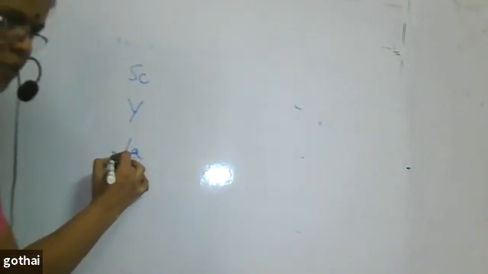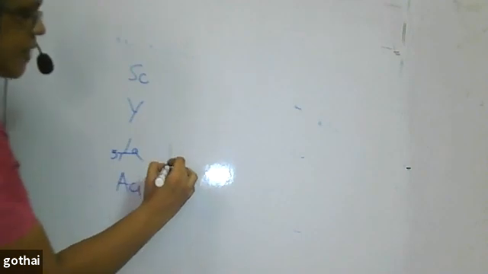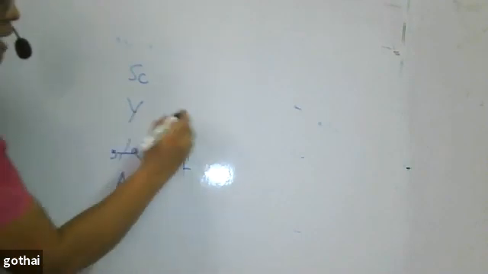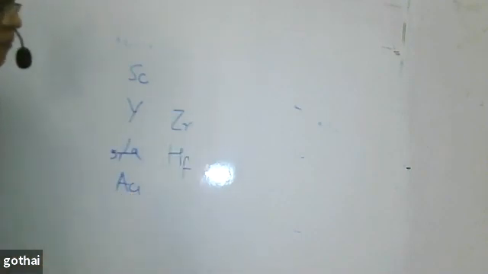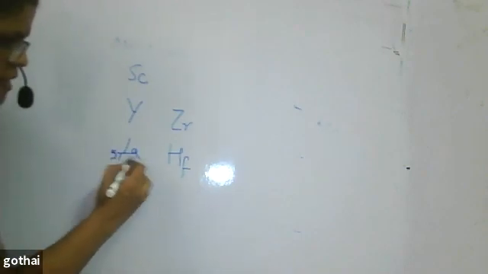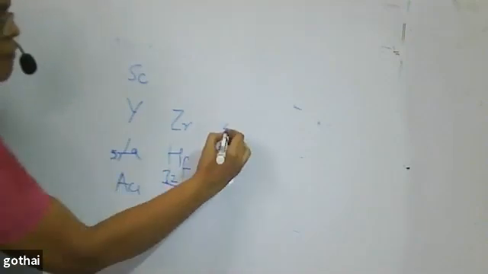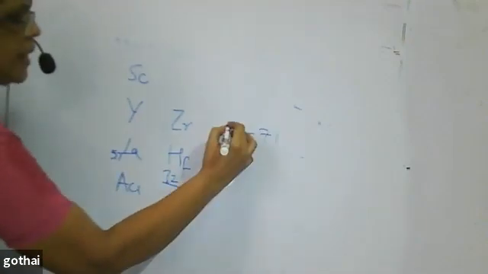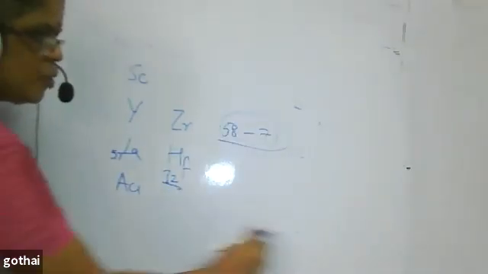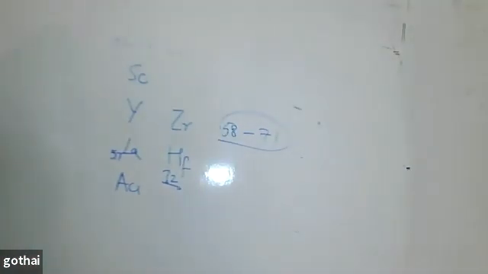Lanthanum's atomic number is 57. After lanthanum, you have hafnium, whose atomic number is 72. From 58 to 71 is not there. It is kept separately in the lower part of the periodic table.